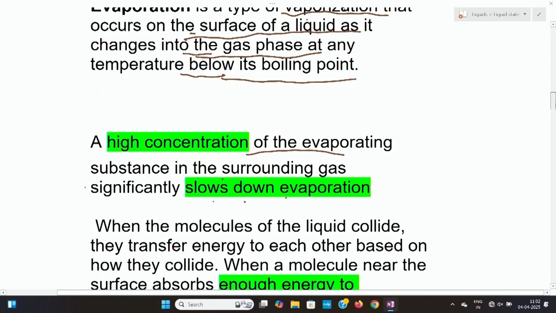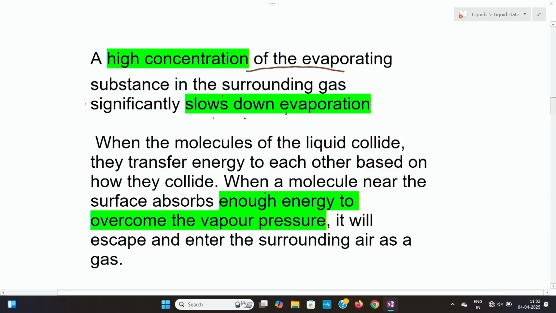Then, as I said, the molecules in the liquid are trying to collide, and there are intermolecular forces also. This automatically happens between the molecules in liquids.